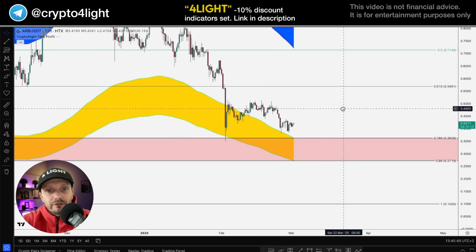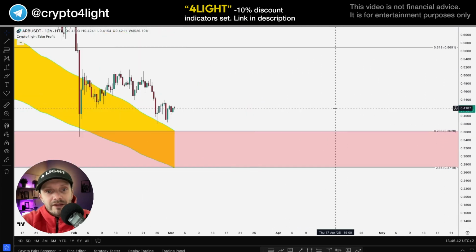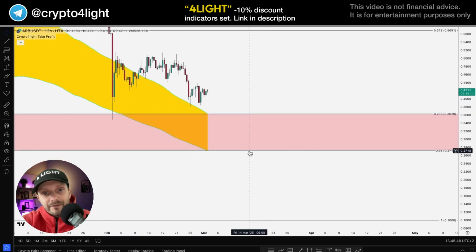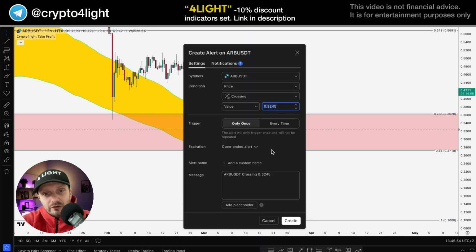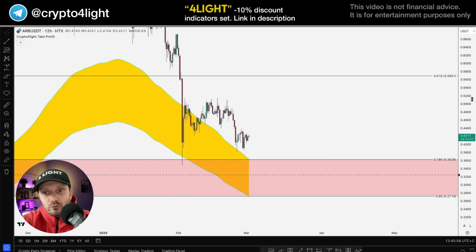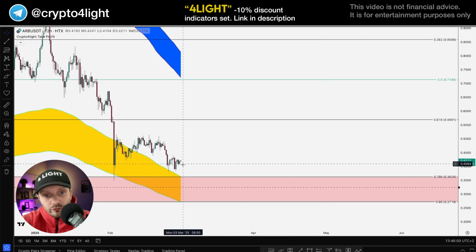I guess 12-hour time frame, yes. This is what I would like to see. I want to see the 50% range test between this one, 36.30 and 27.18. So I would like to see the 32.45. I will add an alert, just a price alert notification. And I wish to see this move.